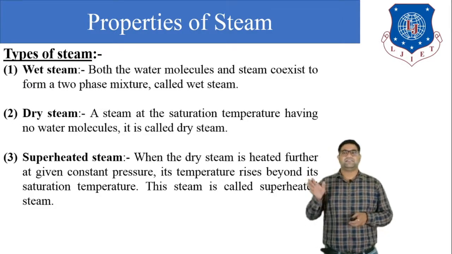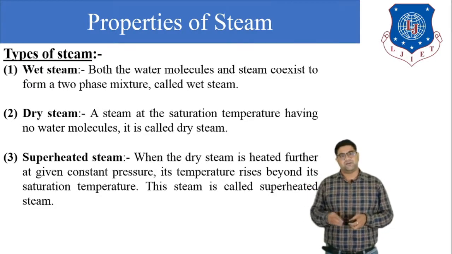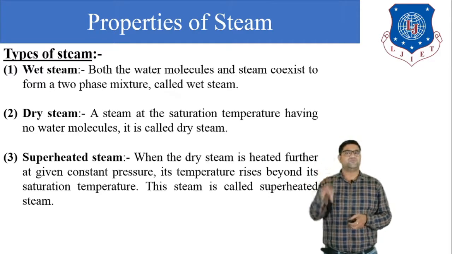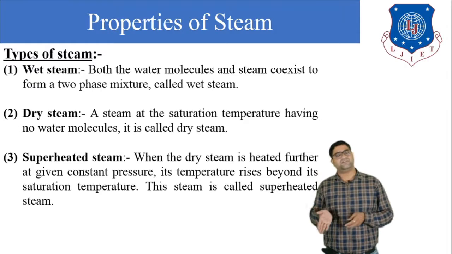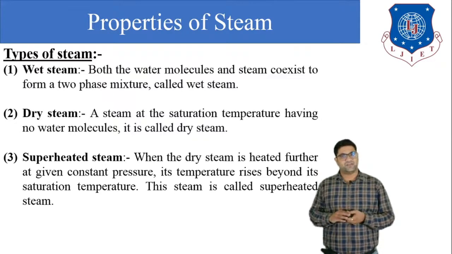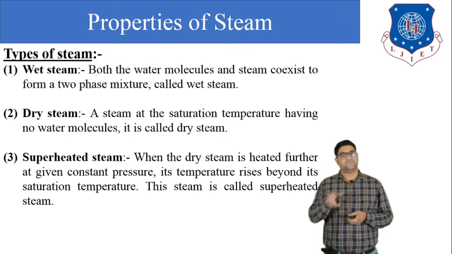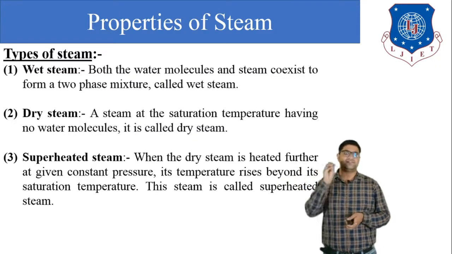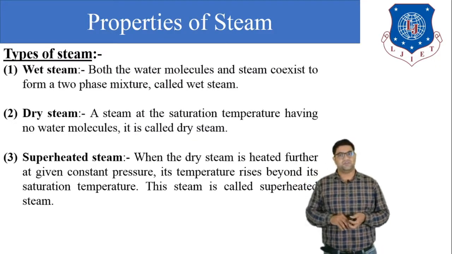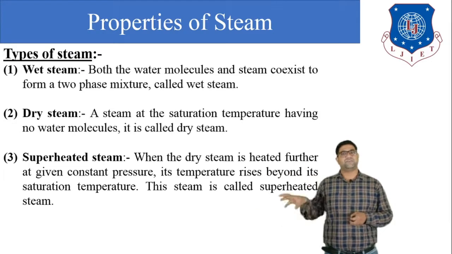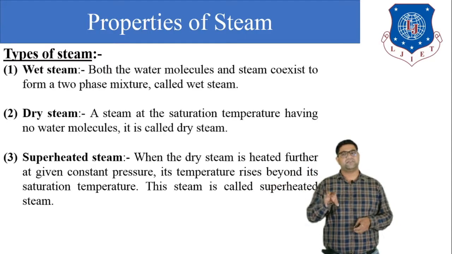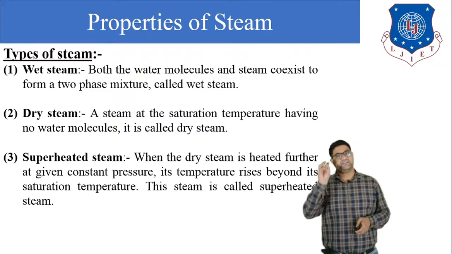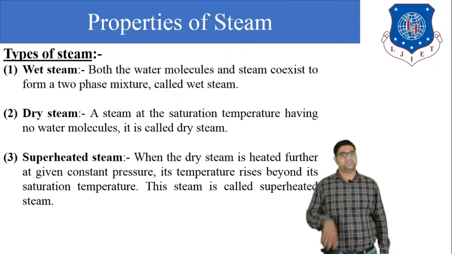Next is the superheated steam. Now if we supply more heat to the dry steam, the temperature of the dry steam will gradually increase. The steam which we get after that is known as the superheated steam. So our first phase was the wet steam, then wet steam becomes dry steam, and if we supply more heat then it becomes the superheated steam.